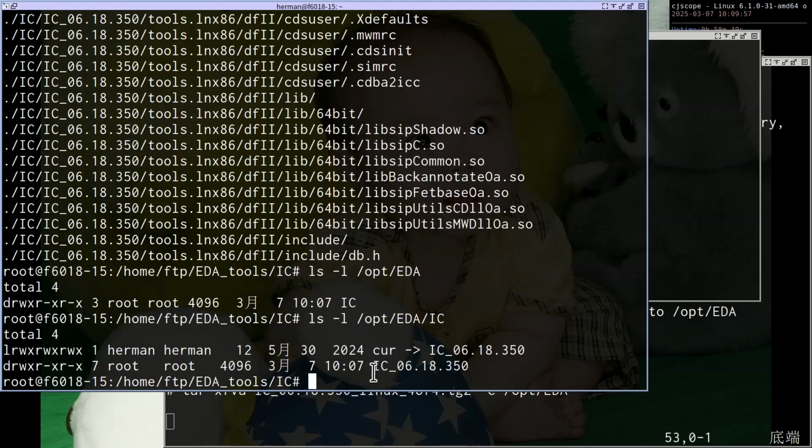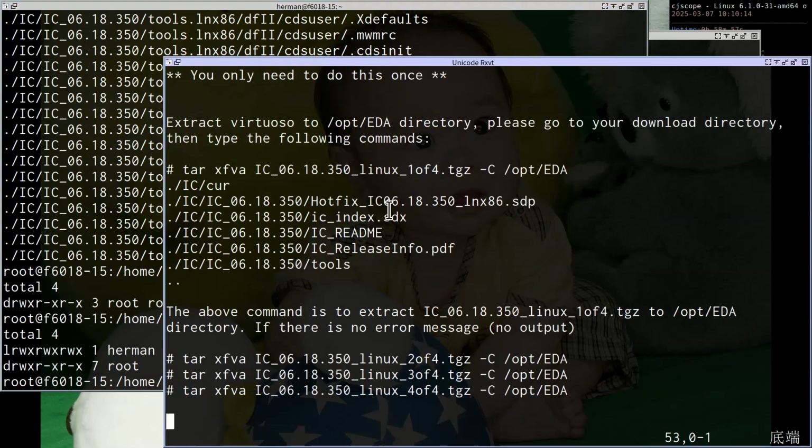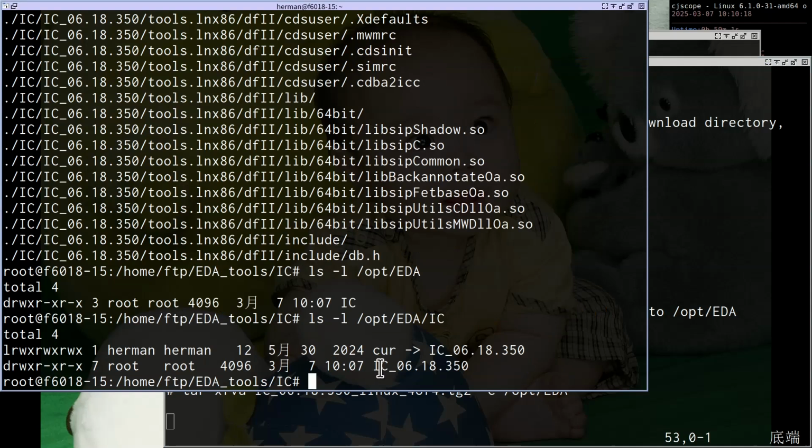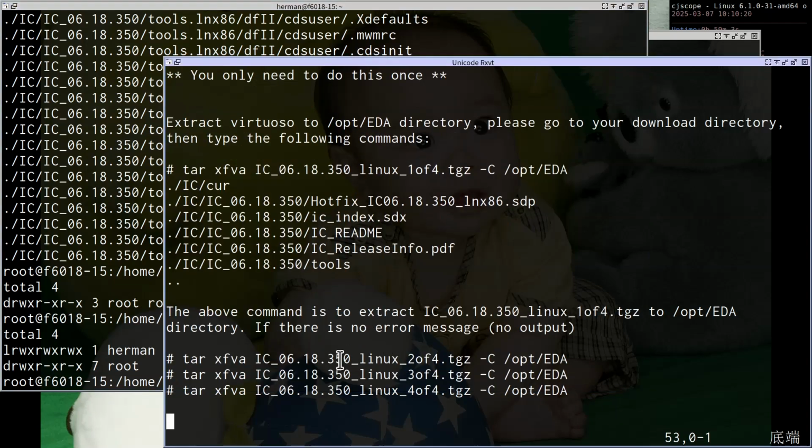You already have this directory. And this is a software link, but this is not the final installation yet, because you have only extracted one file. So this is a partially installed software. You need to run all these 4 commands one by one.